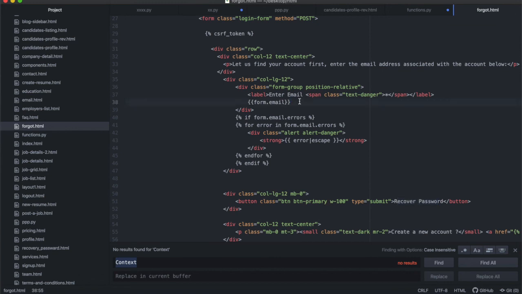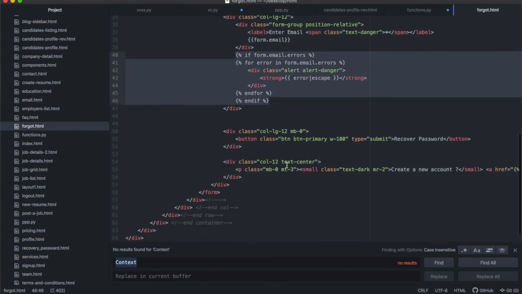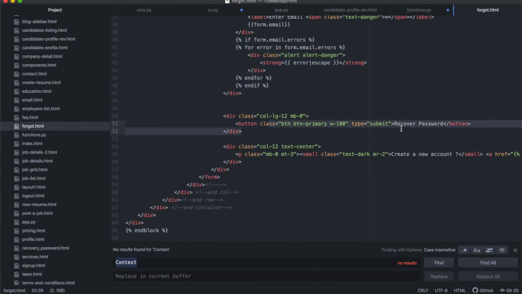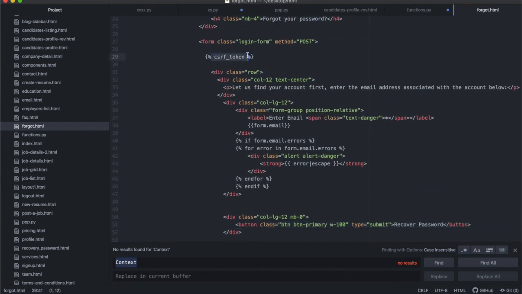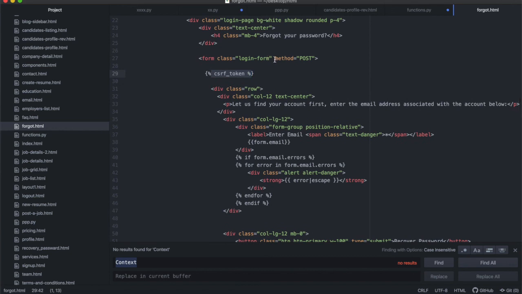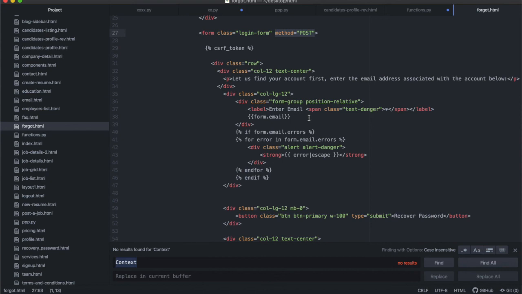Then we are going to have a div, a form group, and inside that div the label is going to say enter email, and then form.email, and then we display the errors if they exist, and then we have a submit button at the bottom. Don't forget your CSRF token, that's very important, and make sure that your form has a method of post. This form is exactly the same as all the other forms we've done, which is why I'm not spending a lot of time on it. You can just copy and paste your login form and edit a couple of things here and there, and you'll be good to go.